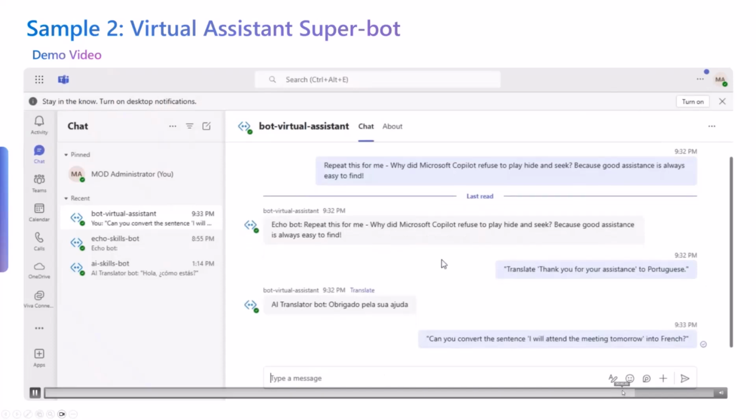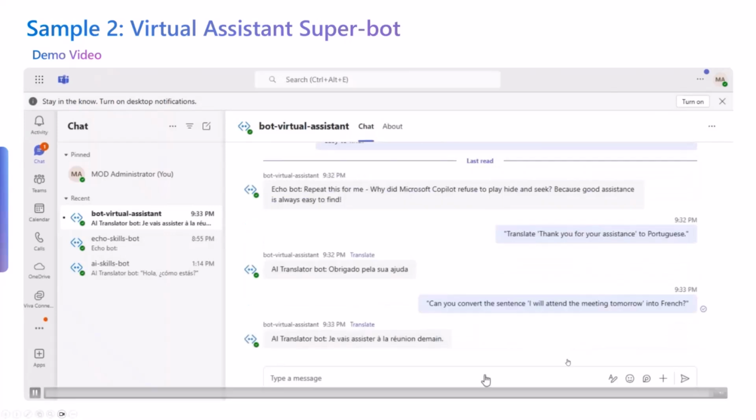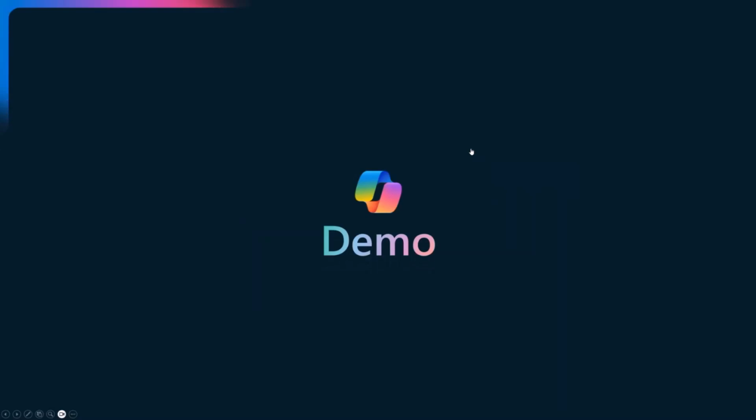is the next prompt where I ask it, can you convert the sentence into French? And it'll do that, and it'll say, you know what, I'm going to use the AI translator bot, and I'm going to convert this into French for you. So that was a quick look at the sample. And now we'll go into the demo in GitHub. So just give me a second while I bring that up.